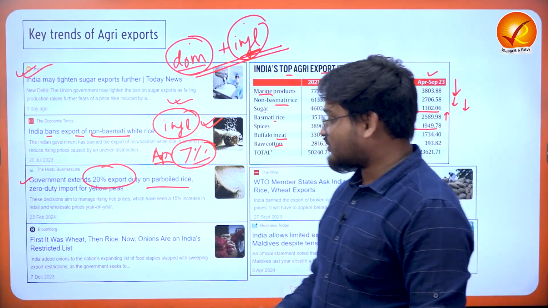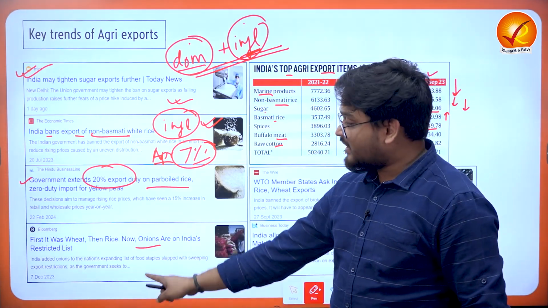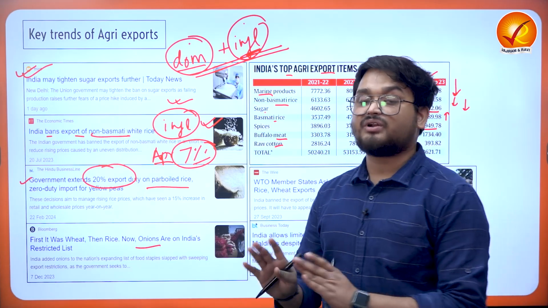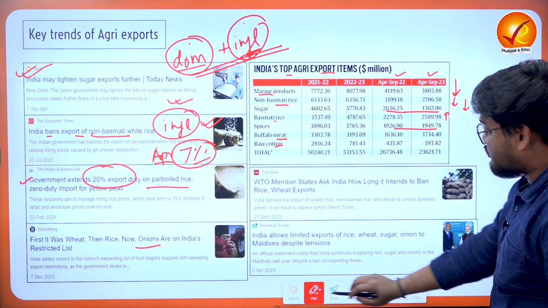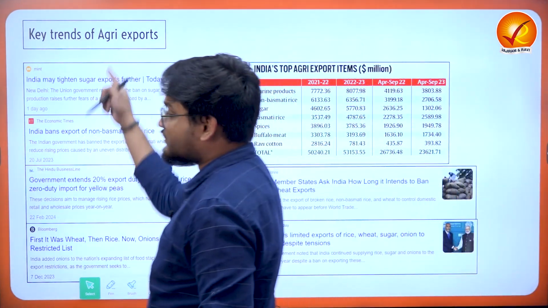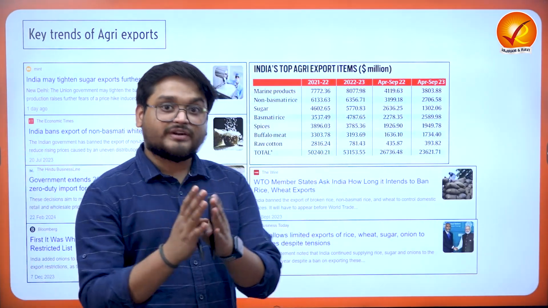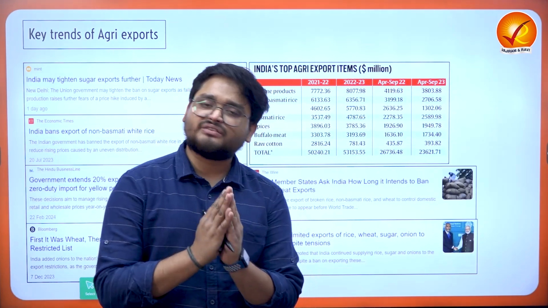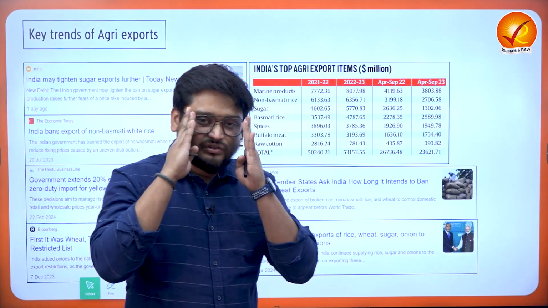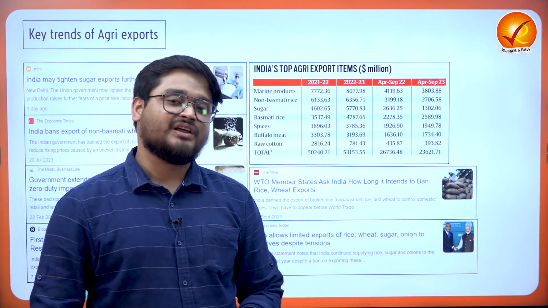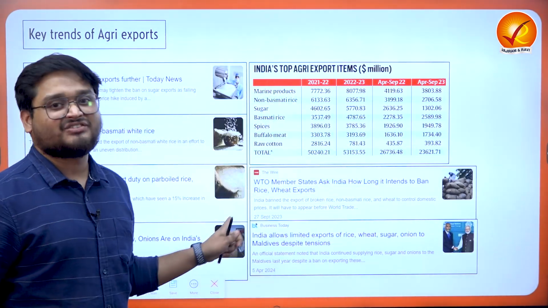And finally, right now, onions are also on the restricted lists. The main reason is obviously inflation and domestic production constraints. Now, when we understand the context of world trade, we have the WTO, the World Trade Organization. The World Trade Organization never wants any restrictions in export or import from any of the countries, because the WTO wants to promote free and fair world trade. And that is where WTO has actually spoken against these various bans imposed by India.